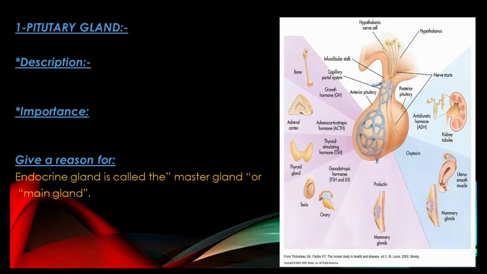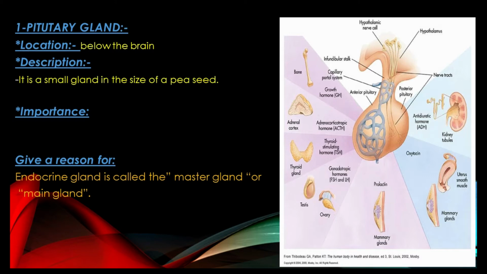The first endocrine gland that we have here is the pituitary gland. The pituitary gland is found below the brain. It is a small gland in size. It takes the size of a pea seed. It consists of two lobes.